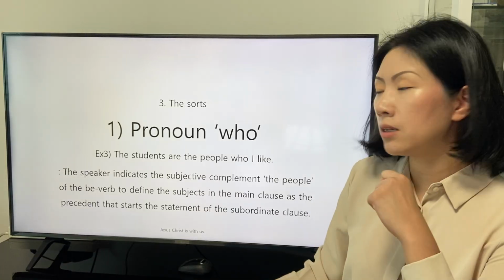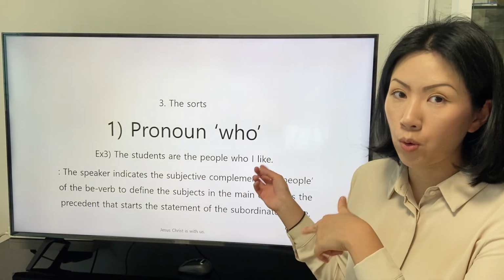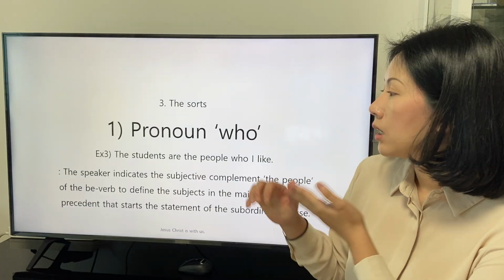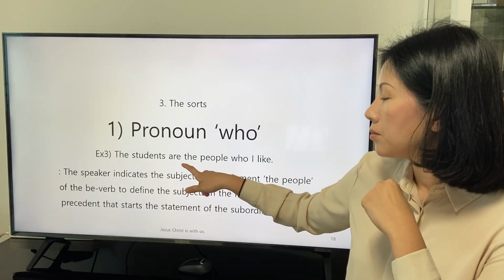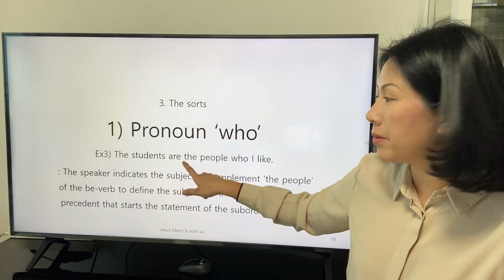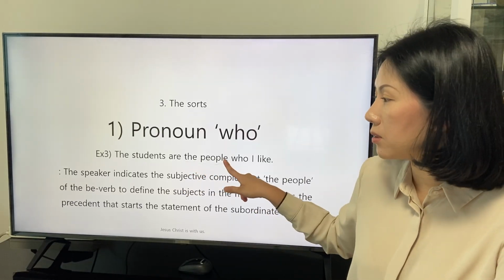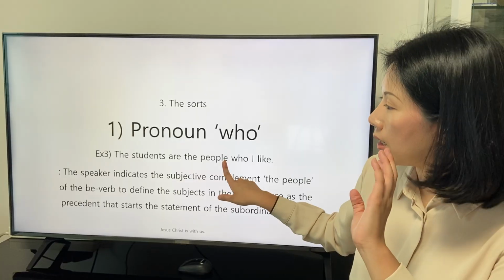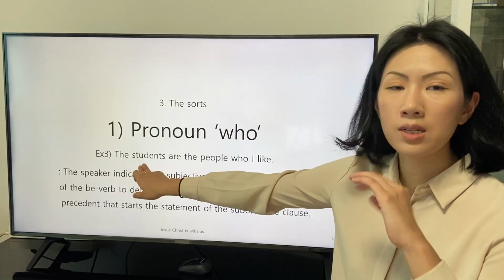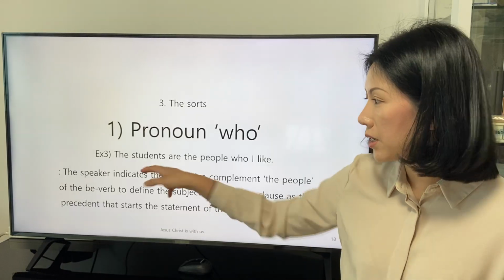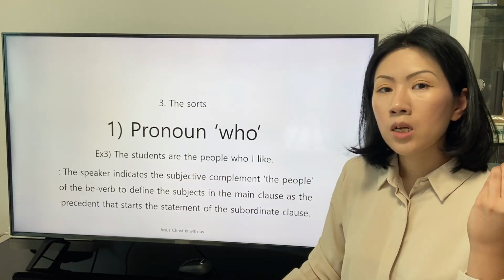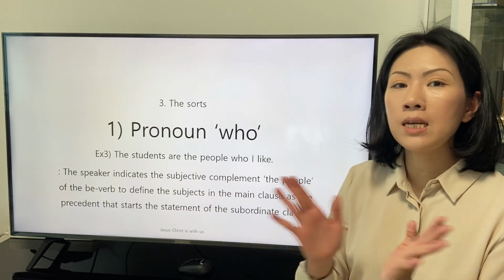From now on, we will analyze the main clause and the subordinate clause. In the main clause, we find that the subjective complement is applied, the people, to describe the subject in a way to define the subject, because the phrase the people is an indication.